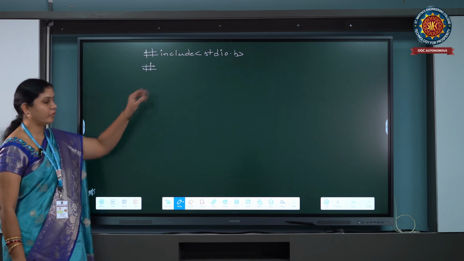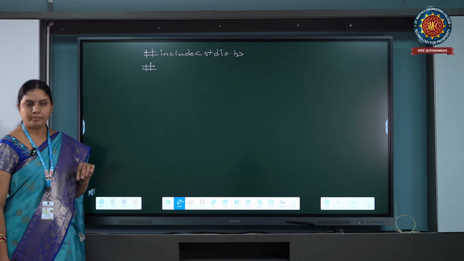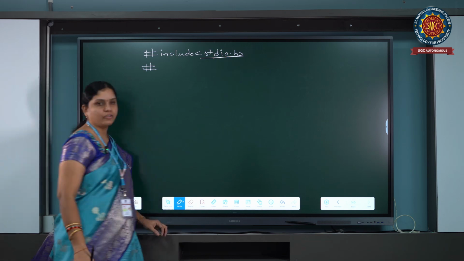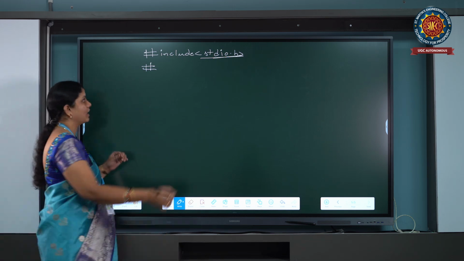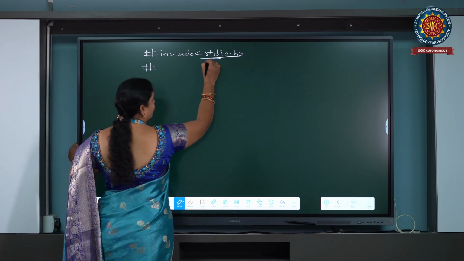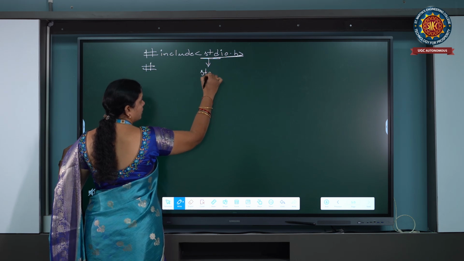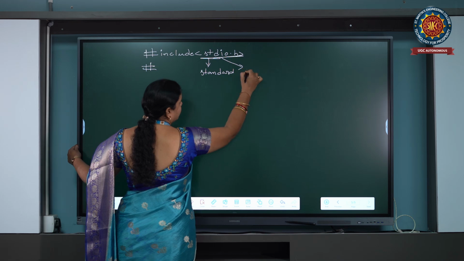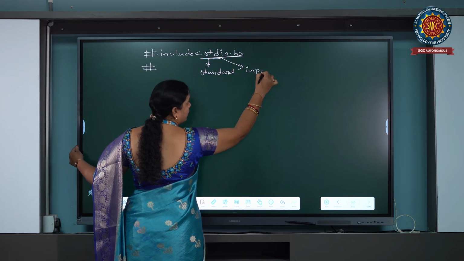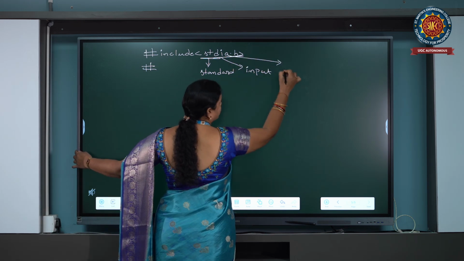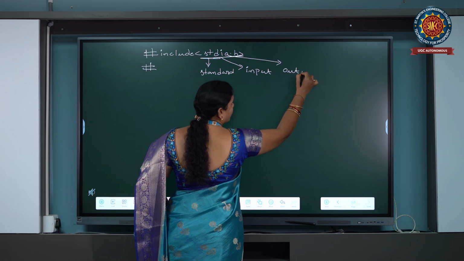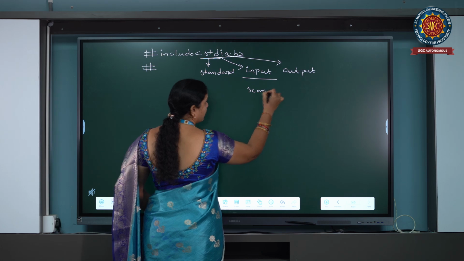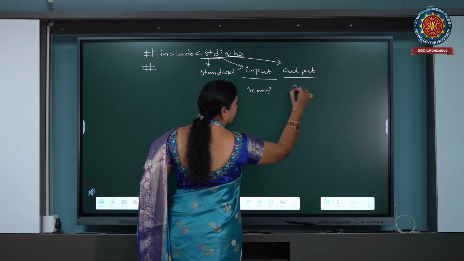If you are using printf or scanf in our program, we must include the stdio.h header file. Std stands for standard, I for input, O for output. Input function is scanf, output function is printf.